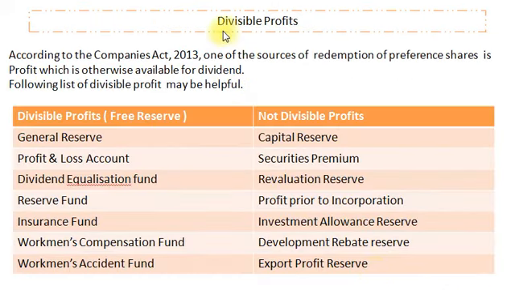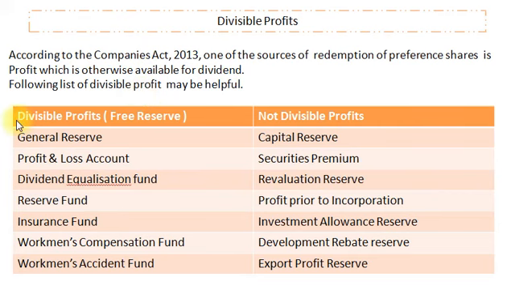Next, now we will see the meaning of divisible profits. According to the Companies Act 2013, one of the sources of redemption of preference shares is profit, which is otherwise available for dividend. My dear students, here you keep in mind, remember, divisible profits is nothing but our free reserve. In the previous chapter of bonus shares, we had a detailed discussion on free reserve. The following list of divisible profit may be helpful for the purpose of redemption of preference shares.